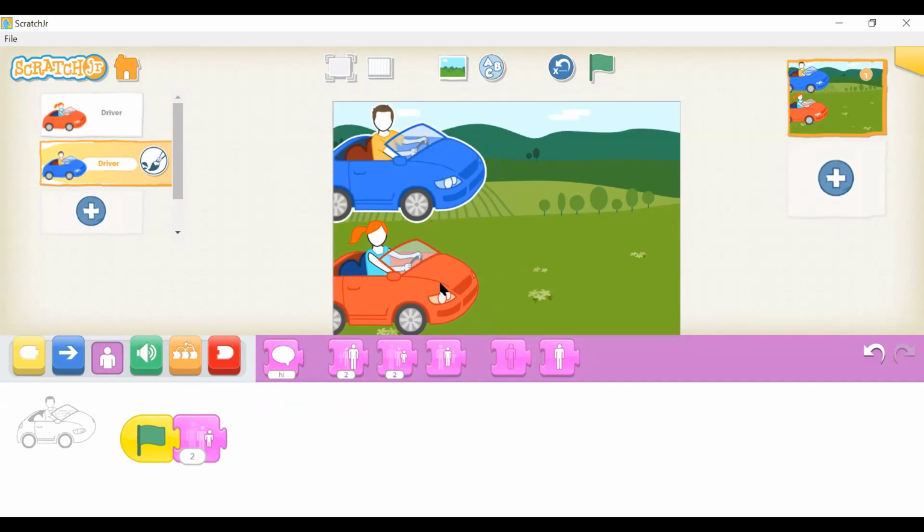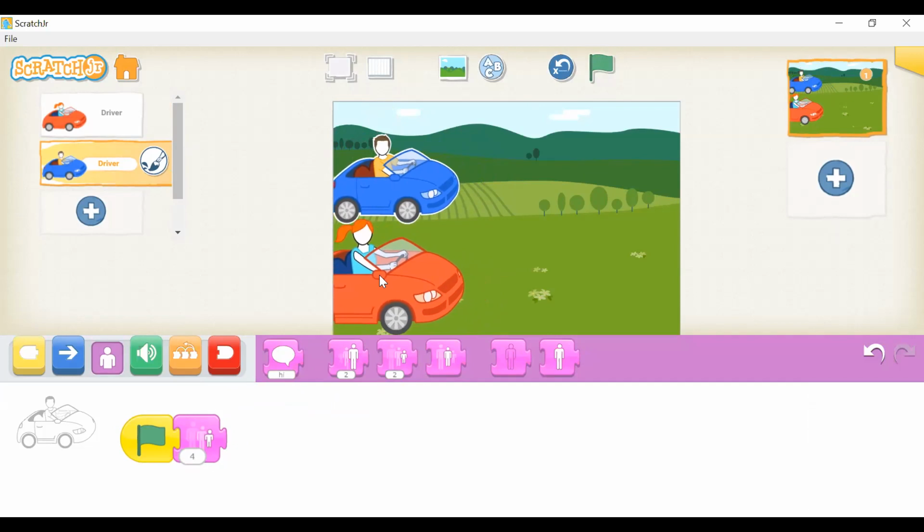Wow, the red car seems perfect, but the blue car is still a little too big. Click on this white oval over here and change the number from 2 to 4. Now press run again. Perfect. Can move it around just to make sure it's right. Now it looks like the cars are next to each other.